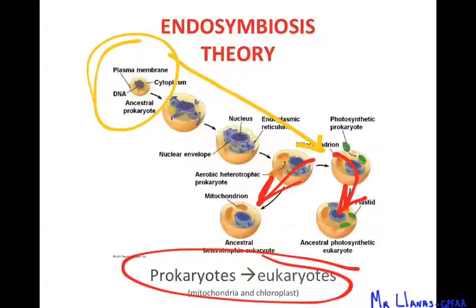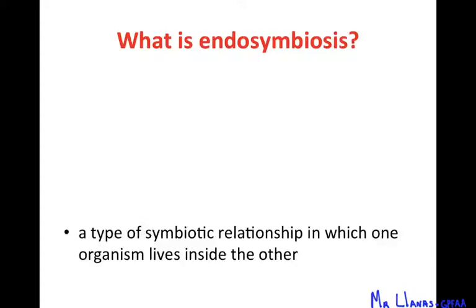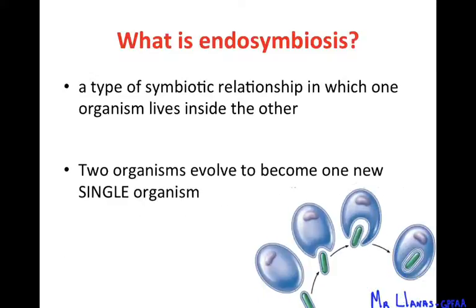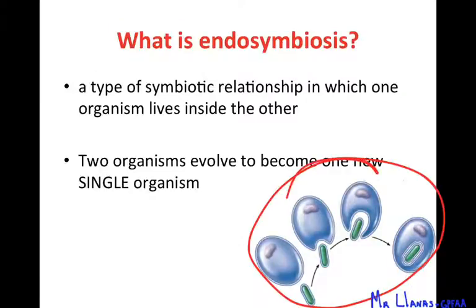Mitochondria and chloroplasts are very important for this because they're used for evidence, and we'll talk about that, but that's the idea of endosymbiosis theory. So what is endosymbiosis? Endosymbiosis is just a relationship where one organism lives inside of the other, and you can see it in the drawing down here, where this little green guy is going in here, and eventually it makes it all the way in, right?